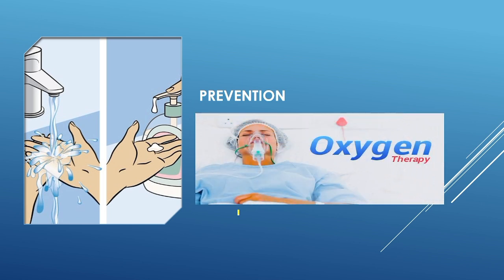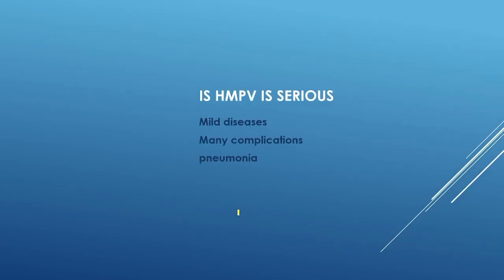And next, wear a mask and avoid unnecessary touching of the areas around the face, eyes, nose and mouth. And don't share food items, and avoid being around people who are suffering with cold, cough, even runny nose, etc.